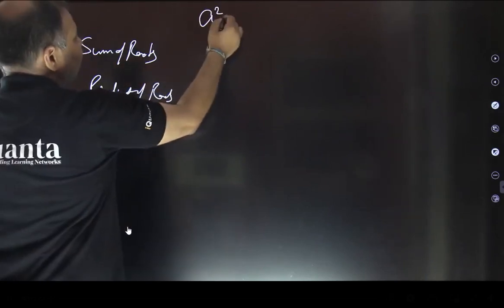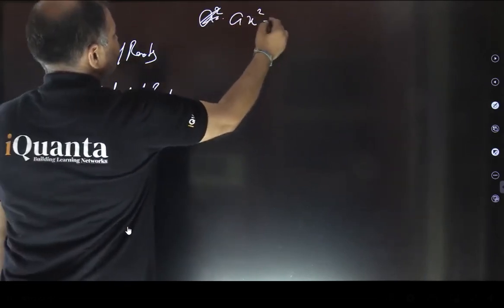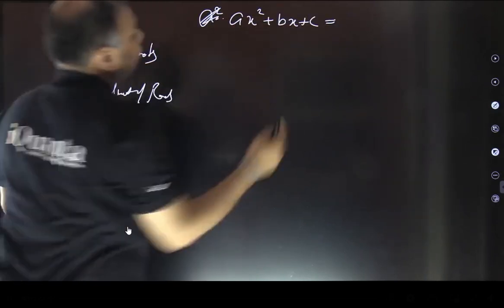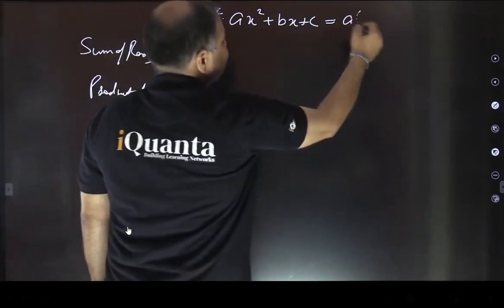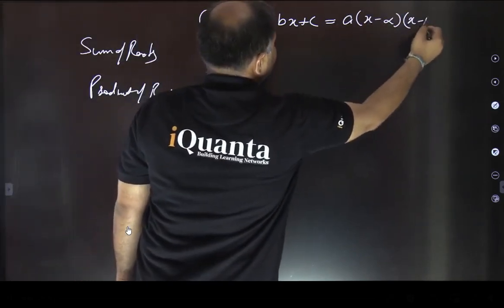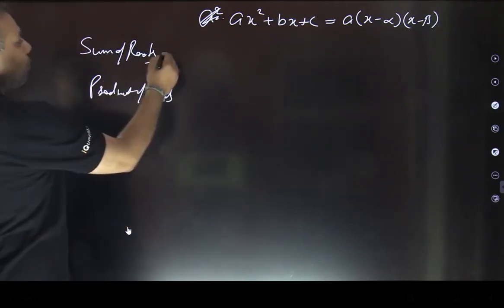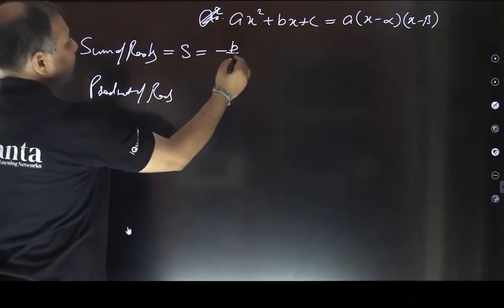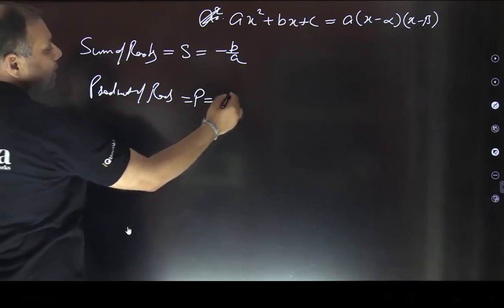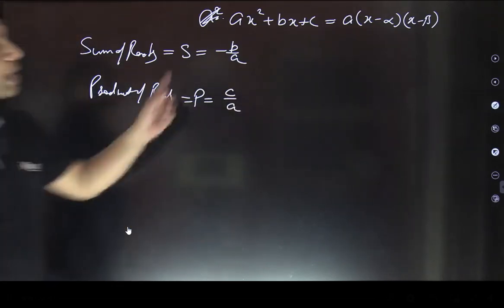So I'm writing the expression again, ax square plus bx plus c. If alpha and beta are the roots, we can write it as a times x minus alpha, x minus beta, right? Now by equating the coefficients, we got these relations. The sum of the roots, let's call it S, comes out to be minus b by a. And the product of roots, let's call it P, comes out to be c by a. Right? And the graphical approach also we saw.